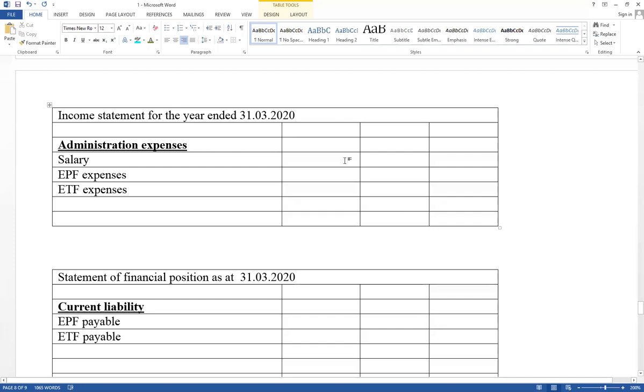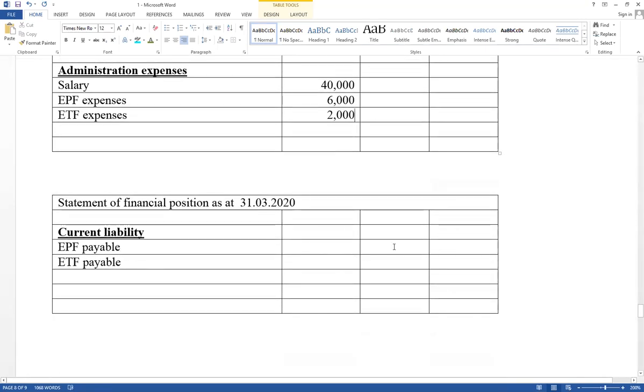Expenses should be included in the first column. Salary account balance equals 40,000. EPF expense account balance equals 6,000. ETF expense account balance equals 2,000. As well as EPF payable in the second column 10,000, ETF payable 2,000. There are 5 marks available in the paper.